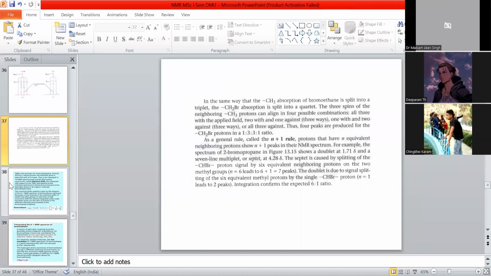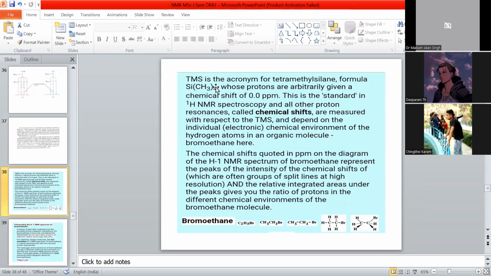See, in this case, TMS is the acronym for tetramethylsilane. Its protons are arbitrarily given a chemical shift of 0.0 ppm, as I have mentioned in the above part.